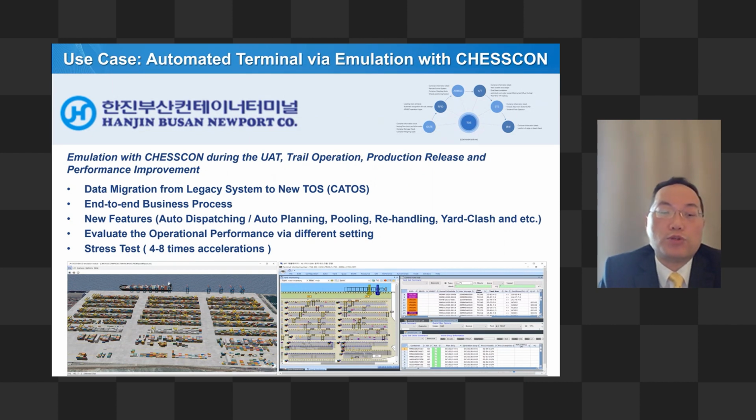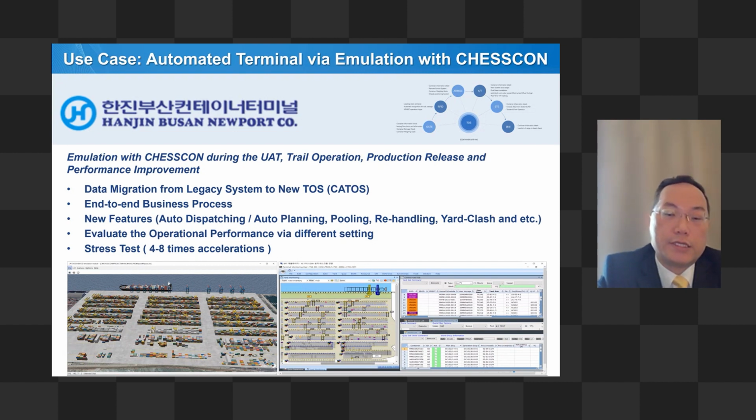So that's why they are always trying to do the squeeze test or stress test within a short time, and to test whether functionality like changing the equipment pooling and configuration works or not.